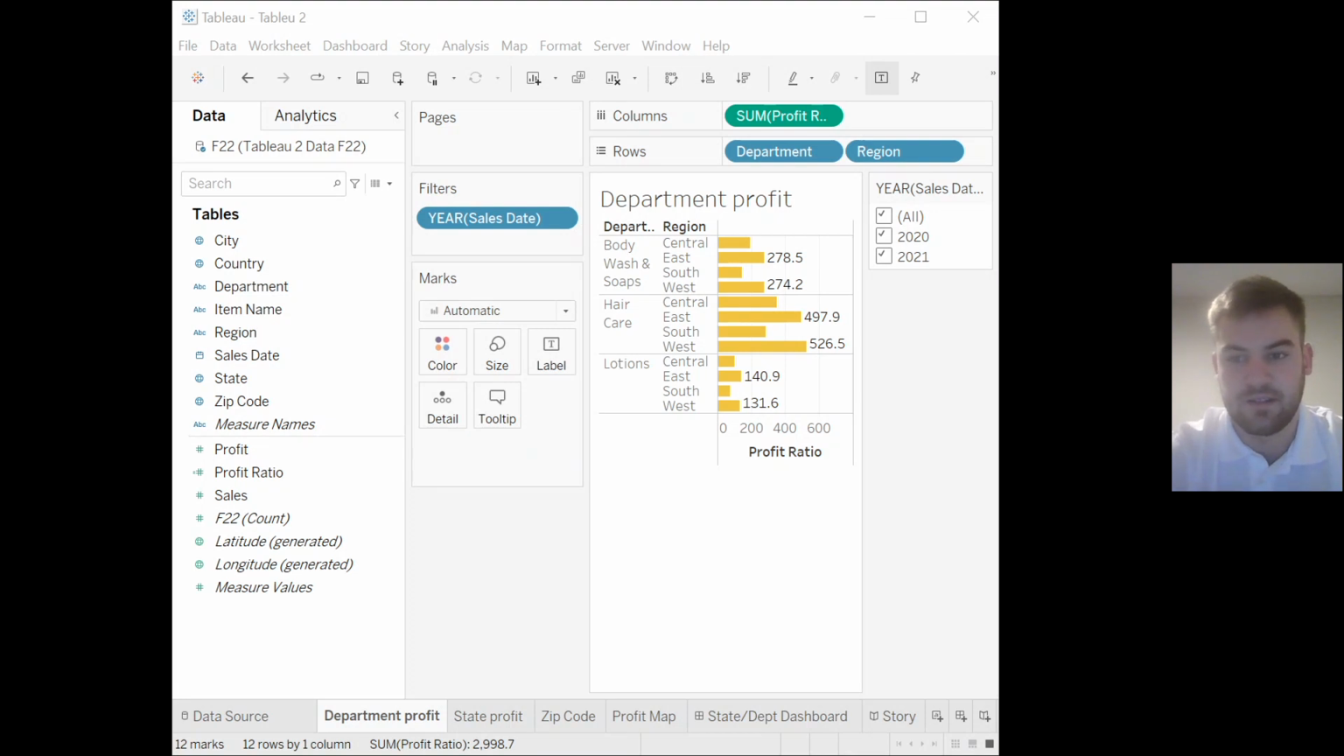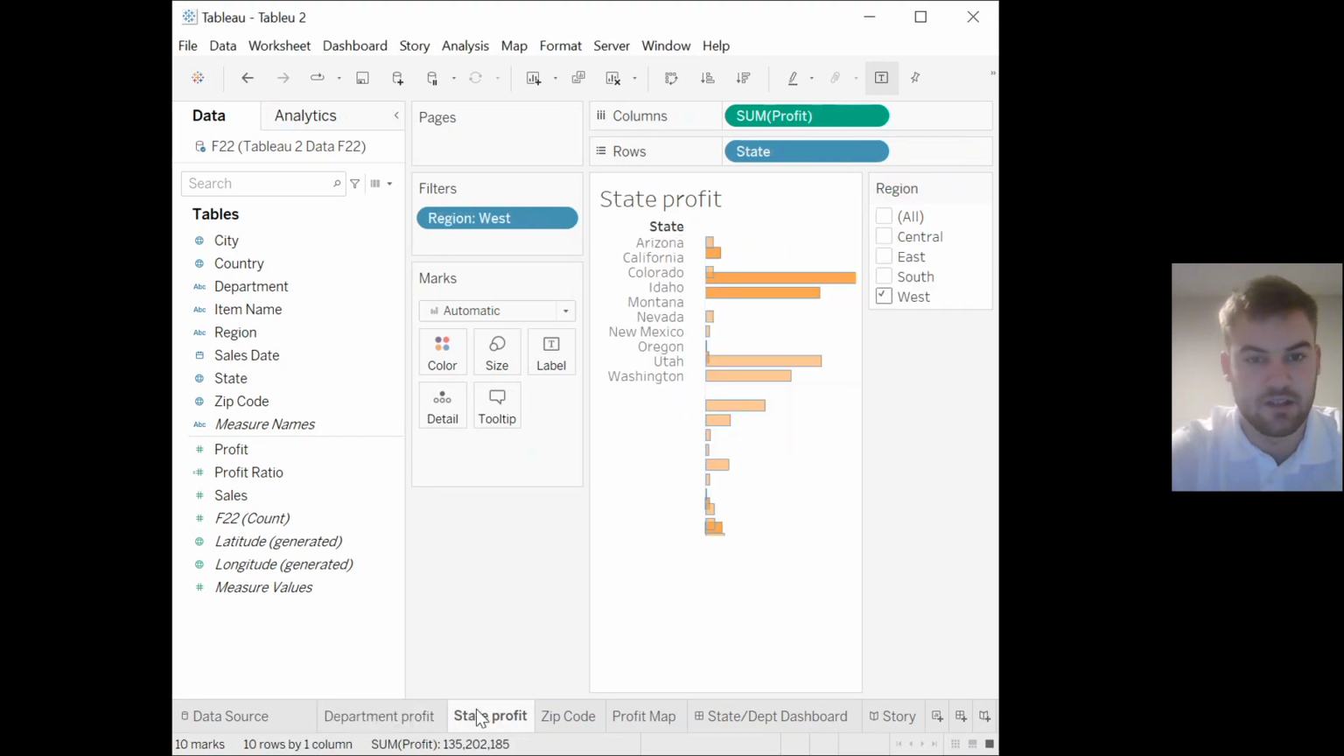I also wanted to see if there's a correlation between the year and the profit, which is why I put the year filter, and I didn't notice anything significant aside from which departments make the most profit. The year didn't have much to do with it though.